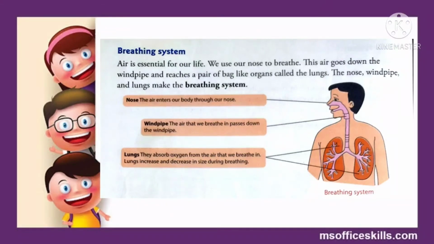The air that we breathe enters our body through our nose, and then comes the windpipe, through which the air that we breathe in passes down. And next come the lungs. These lungs absorb oxygen from the air that we breathe in, and they increase and decrease in size during breathing. So this is how the functioning of our breathing system goes on.